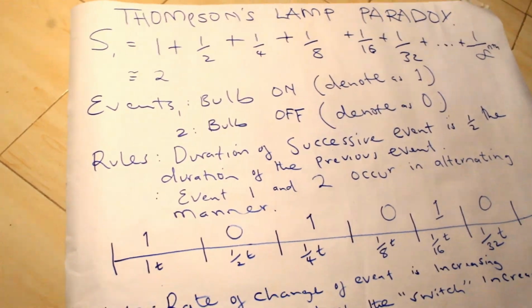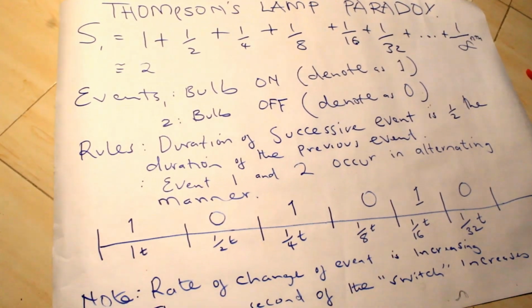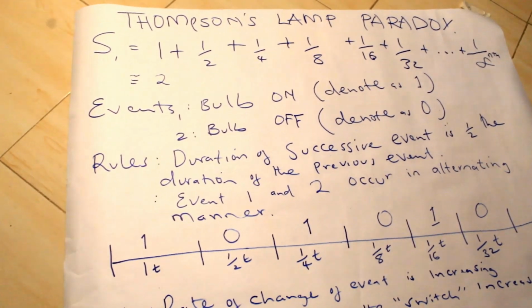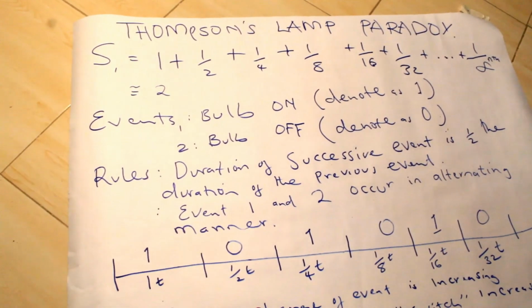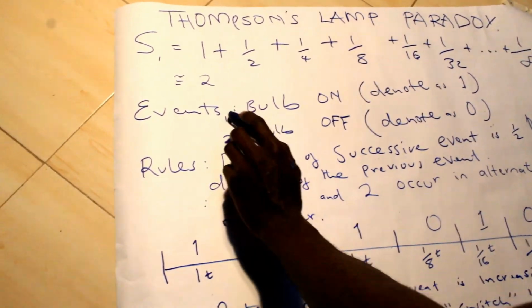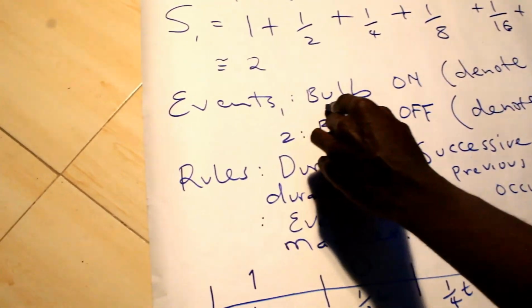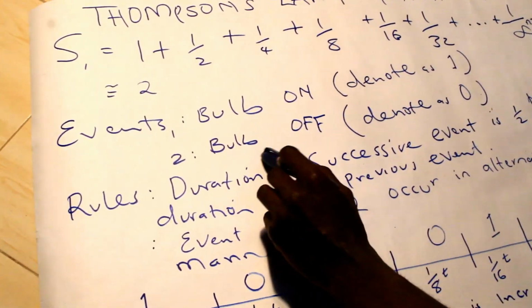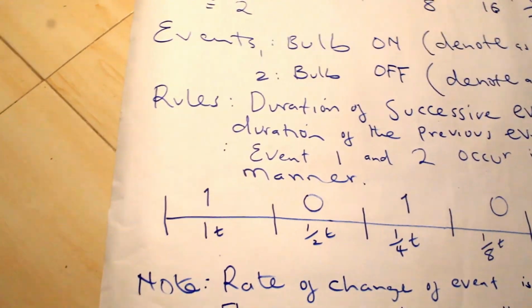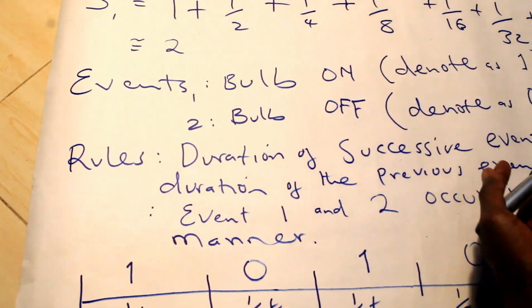But today I'll present to you a positive solution with a definite time frame where the bulb will be on throughout, and this will happen before it even reaches the 2 seconds. So basically, according to Thompson, we have two events in this case: the bulb being on, denoted as 1, and the bulb being off, denoted as 0. And this is controlled by a switch, because when the bulb is on, the switch is off, and when the switch is on, the bulb is off.